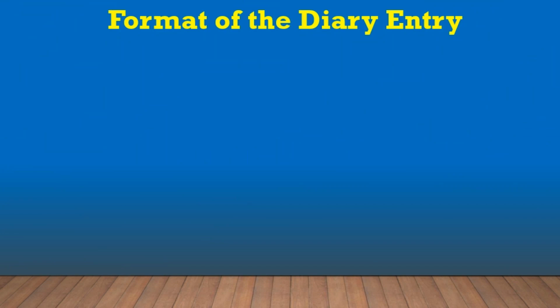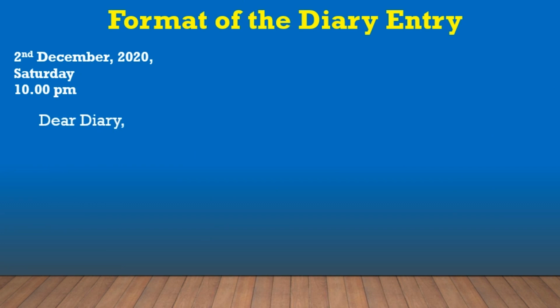Next, we can discuss the format of the diary entry. There are 6 parts of a diary entry: date, day, time, salutation, dear diary, and then the body of the diary entry.